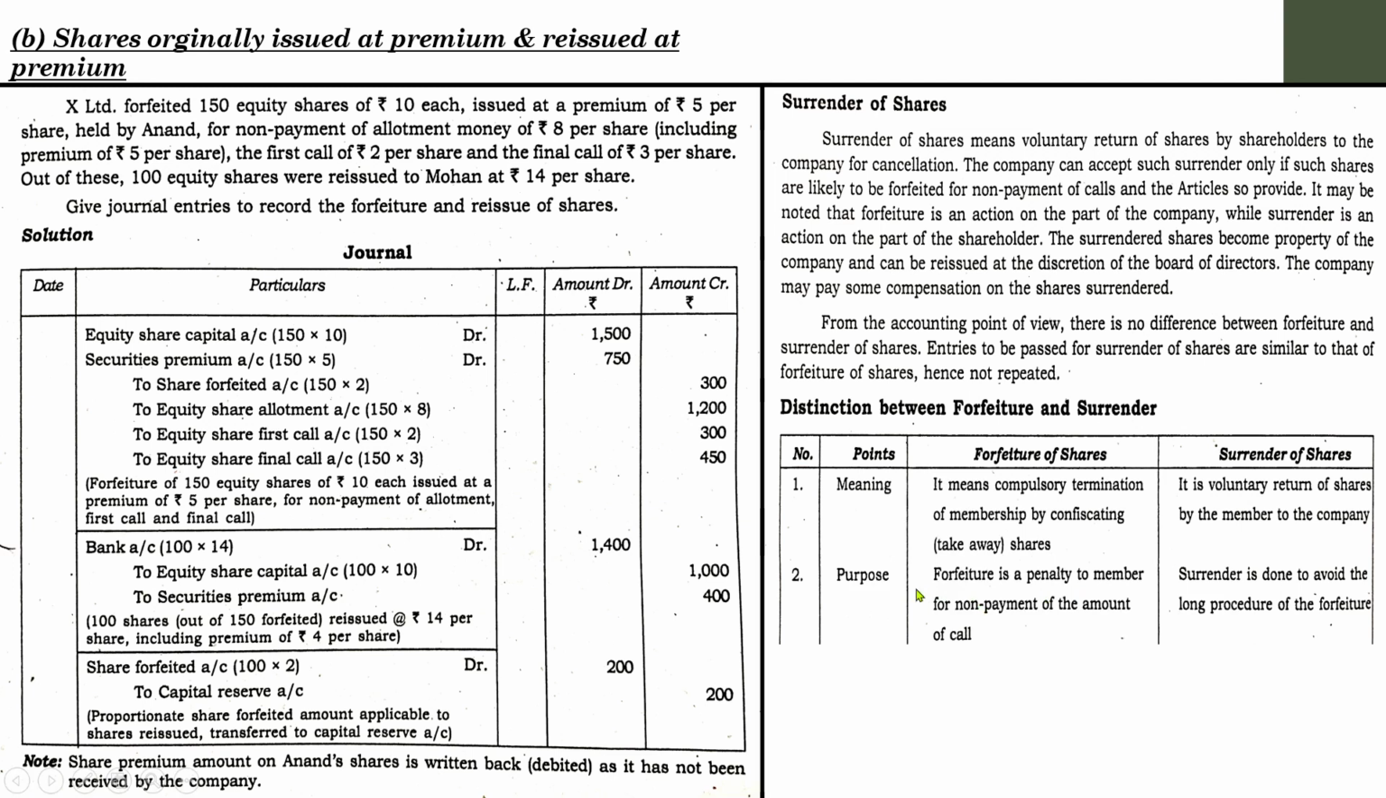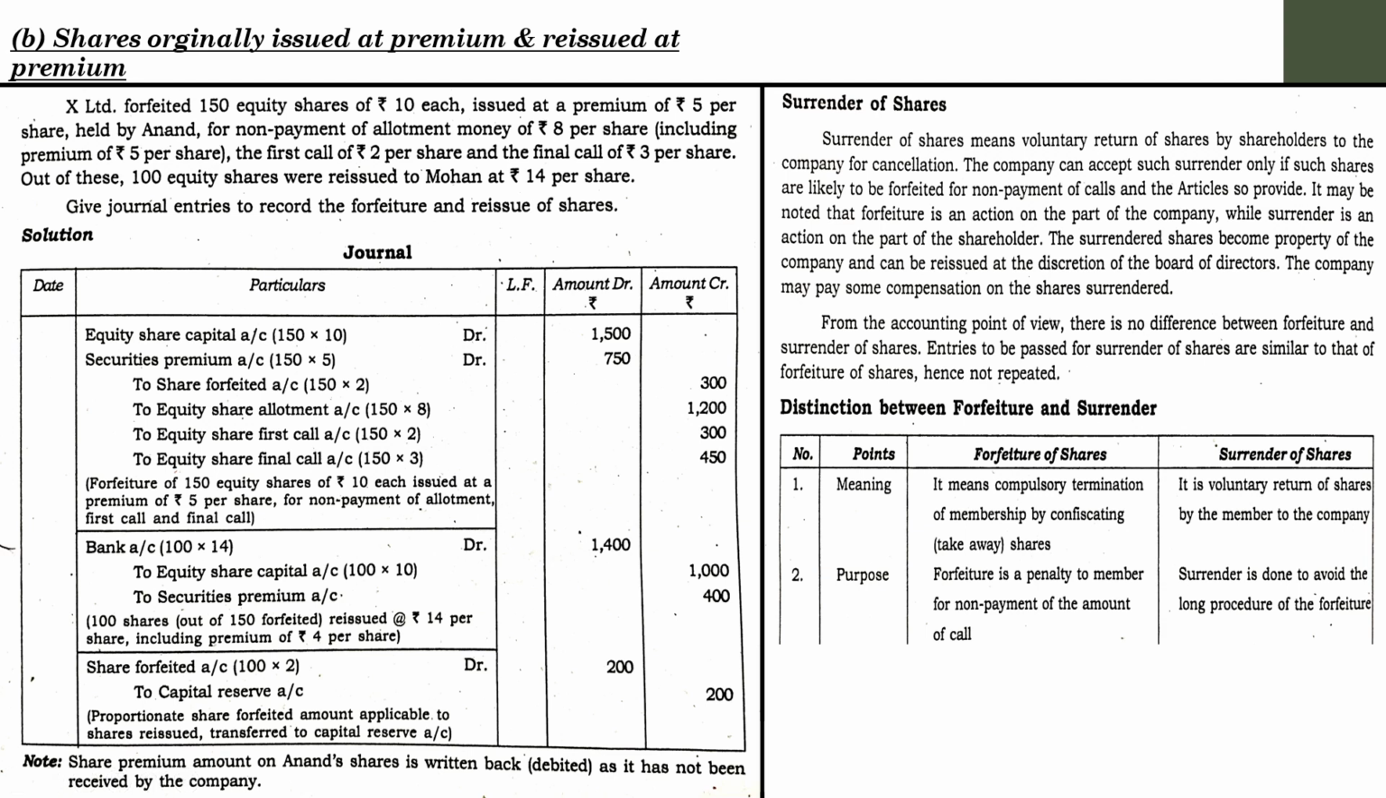What is the purpose? With regard to purpose, there is a difference. Forfeiture is a penalty to the member for the non-payment of the amount of call. That is why the company is cancelling the shares. Whereas in case of surrender of shares, surrender is done to avoid the long procedure of the forfeiture. So that is with regard to the difference.